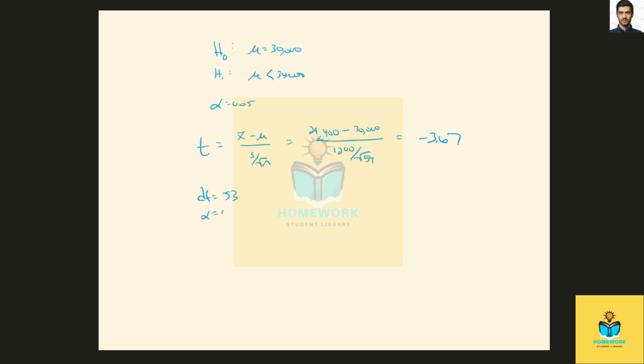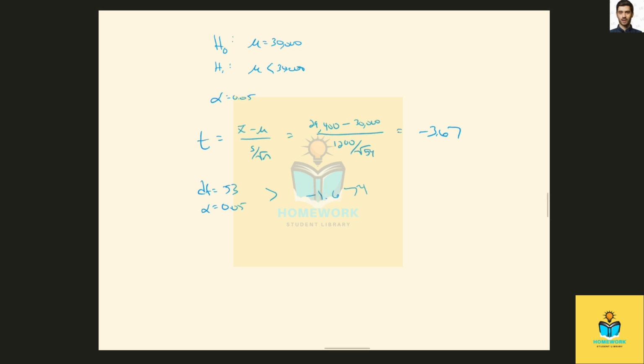And again, alpha is 0.05, to be about negative 1.674.